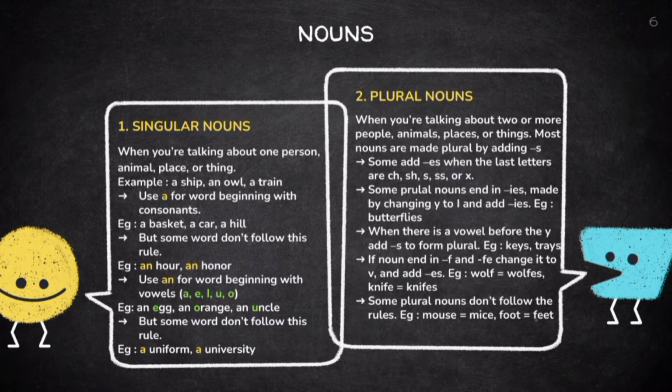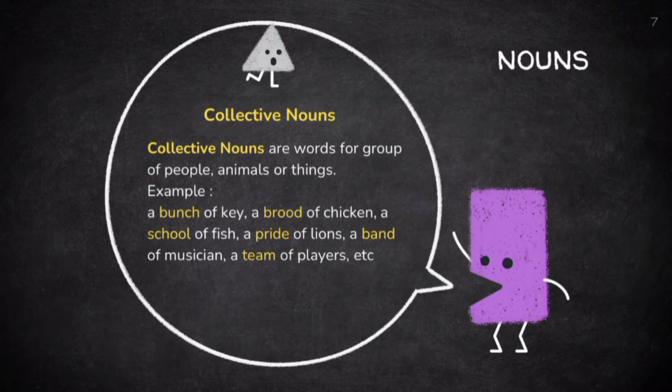For example, a uniform. Plural noun. When you are talking about two or more people, animals, places, or things. Most nouns are made plural by adding s. Here below the rule for plural noun. Next is collective noun. Collective nouns are words for groups of people, animals, or things. For example, a bunch of geese, a brood of chickens, a school of fish, a pride of lions, a band of musicians, a team of players, and many more.